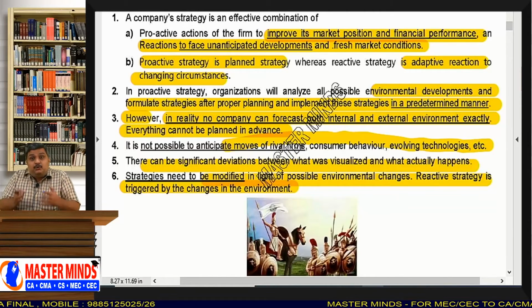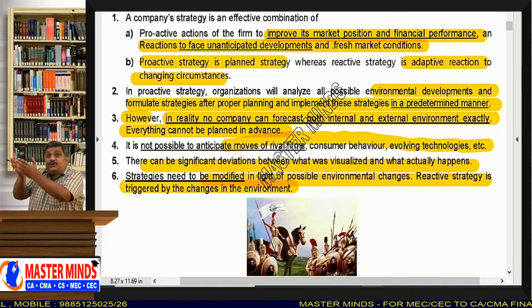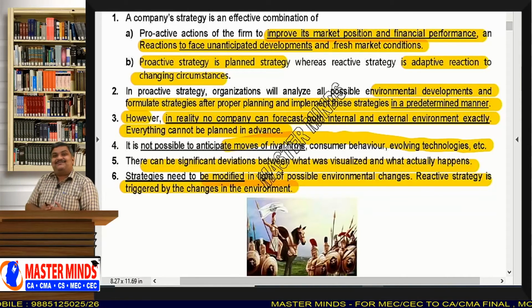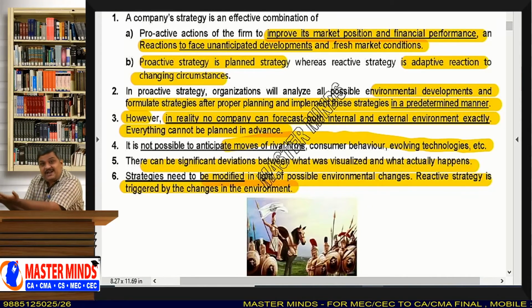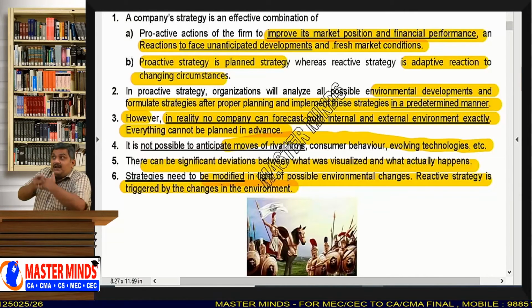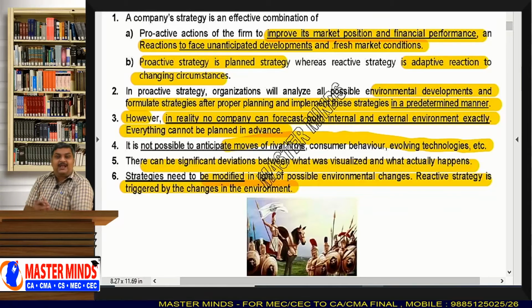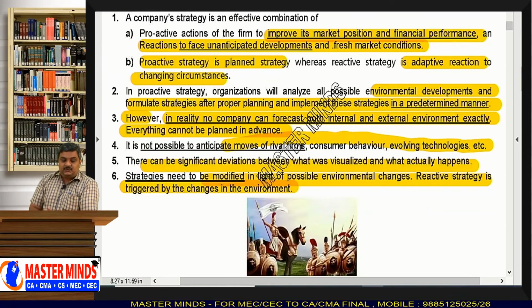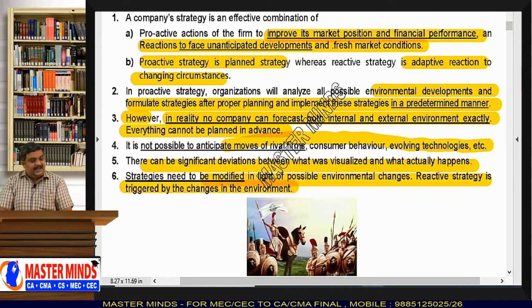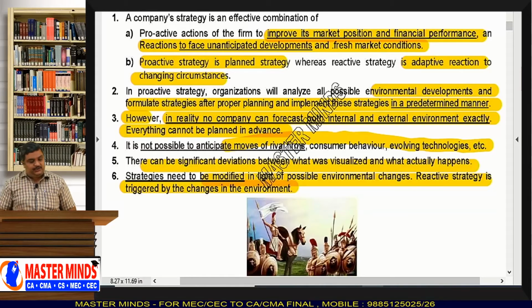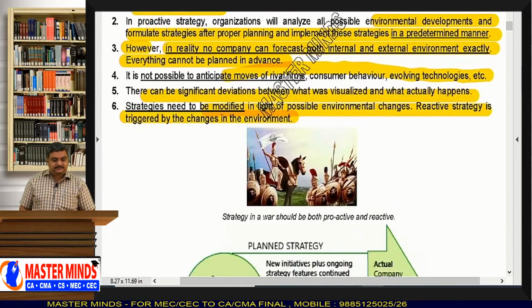Because you no longer can execute your proactive strategy. Situations changed. Some sudden changes happened. Some new events are taking place in the environment. So you need to have a reactive strategy. That is what you need to understand.